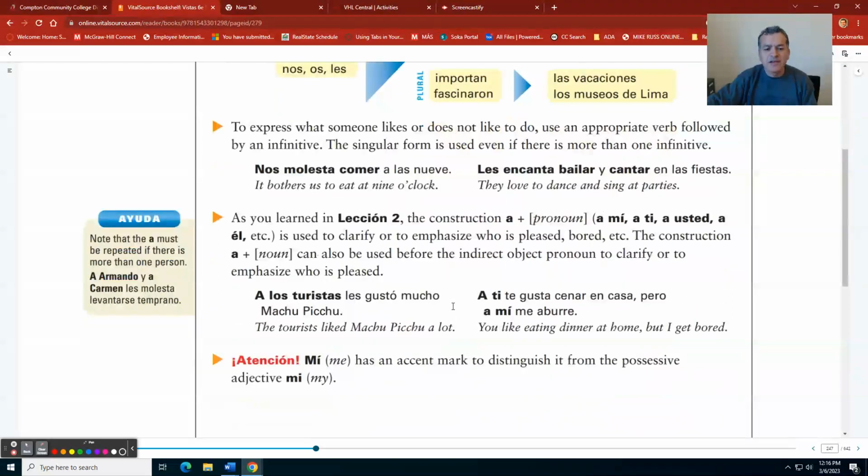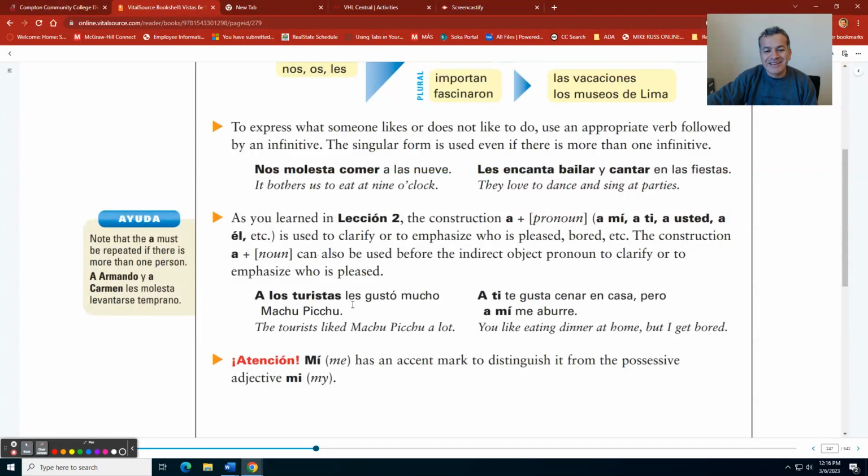For example, you can say, a los turistas les gustó mucho Machu Picchu. We're using the past tense here. You can use this verb in present or past, it's okay. The translation of the idea is that tourists liked Machu Picchu a lot, but in reality, the translation is Machu Picchu was very pleasing to the tourists.